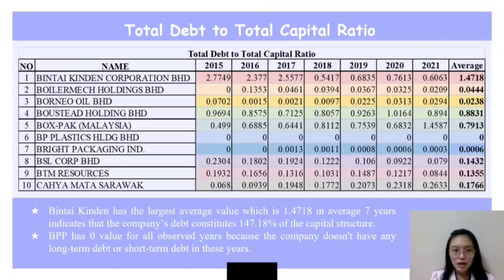As the table shows above, we can see that Hyundai Kindle has the largest average value, which is 1.4718 in average over 7 years, indicating that the company debt constitutes 147.18% of the capital structure. Therefore, it is less dangerous to borrow money from or invest in the companies. A special company, which is BPP, has zero value for all observed years because the company does not have any long-term debt or short-term debt in these years.